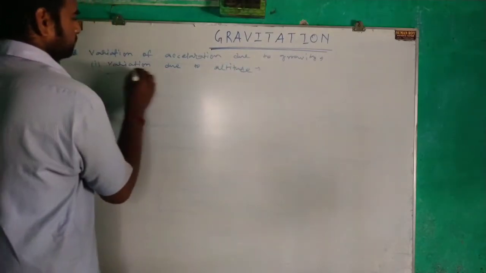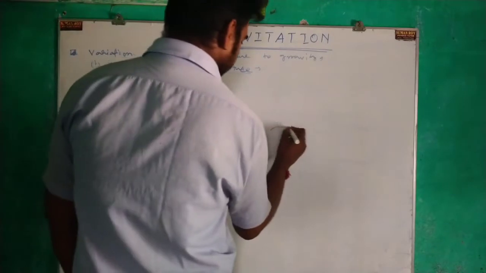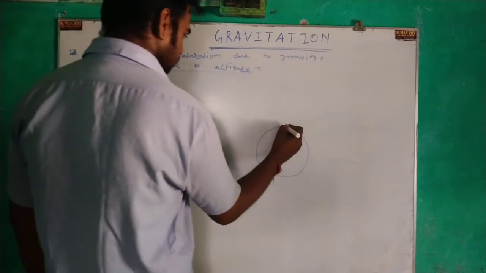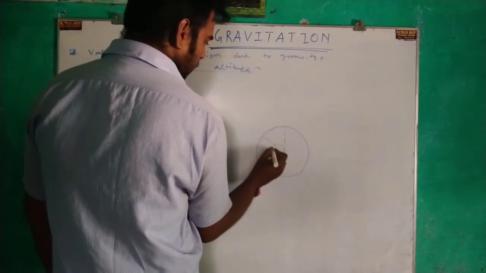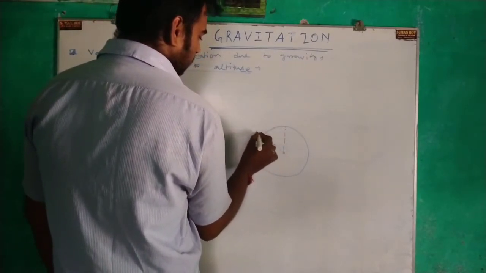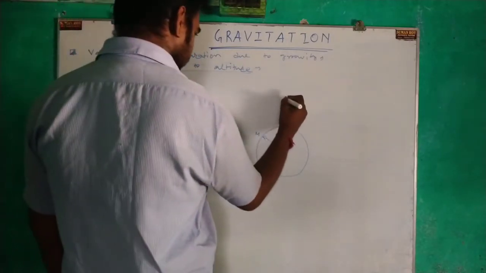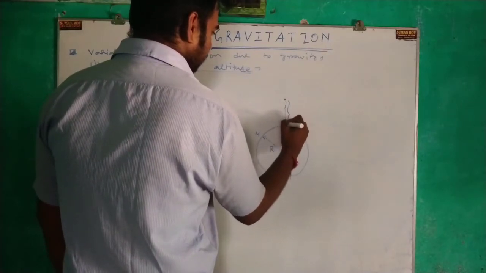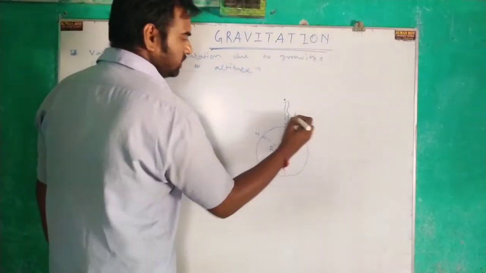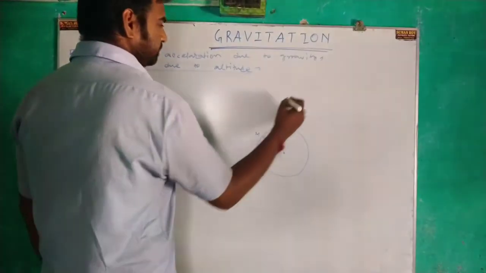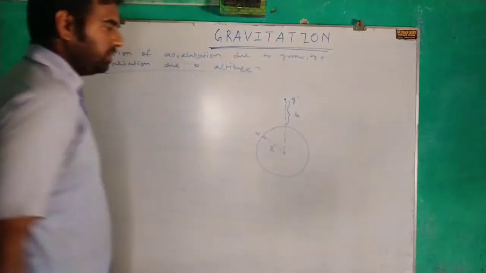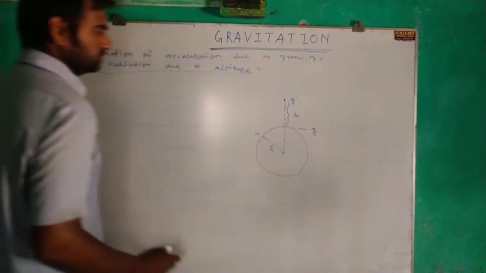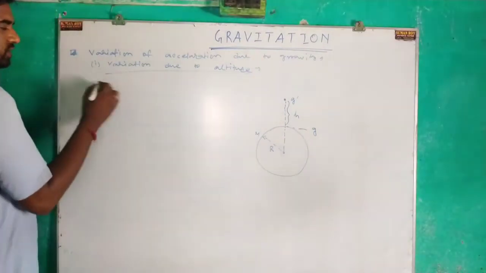See, this is Earth. Radius of Earth is capital R and mass is M. Now at some height, let the height of this point from the Earth's surface be small h. At that point acceleration due to gravity is g dash, and we know acceleration due to gravity at Earth's surface is g.